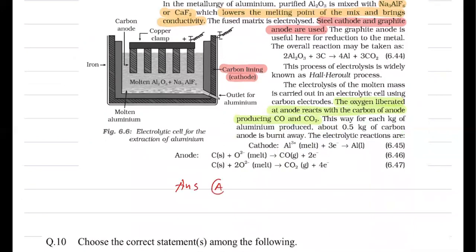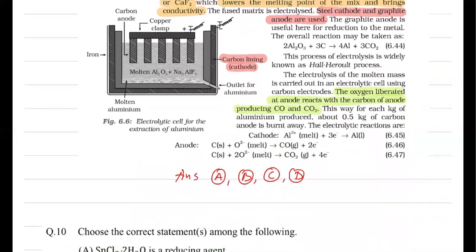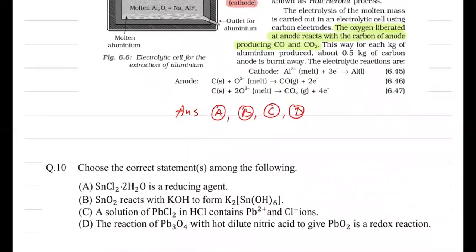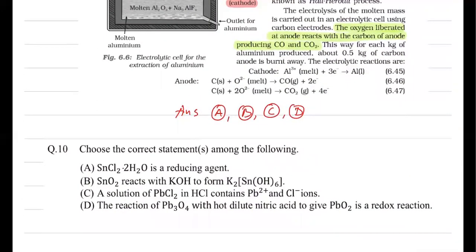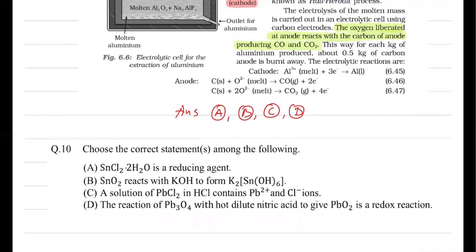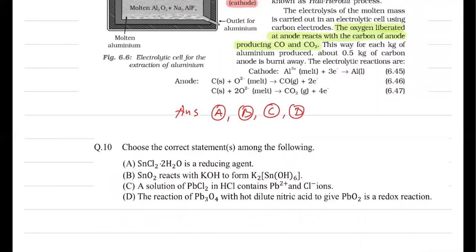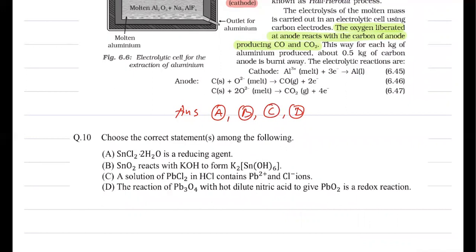And I have exactly copied the paragraph from the NCERT book so that you can easily refer to it from your book. Even equation numbers I have not changed. Okay, so this is exactly copied from the NCERT book. That's why the answer is A, B, C, D. Otherwise, it was a very easy question. You can simply know all the statements. You can verify by your own also without even referring to the book. I have shown the book because it will be helpful for you for future studies and preparations. Those who are going for the challenges can also refer to these books if some discrepancy in the answer has appeared at the end.